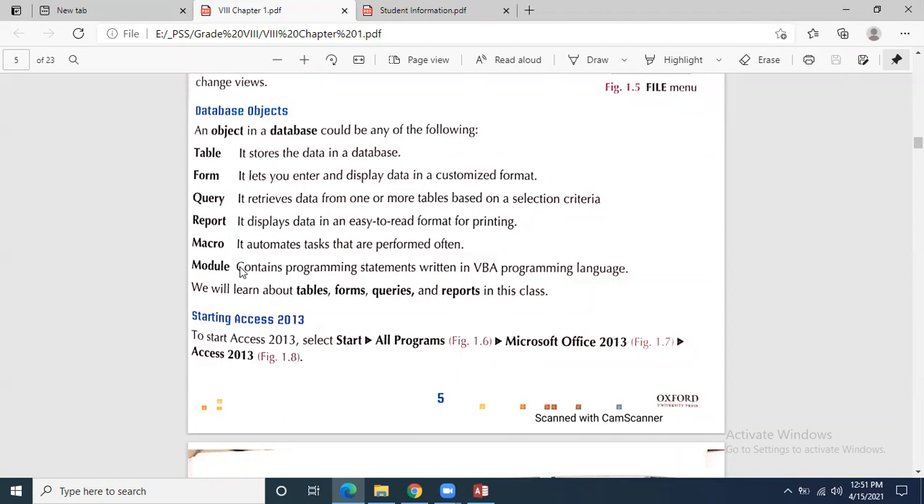You must know the names of the objects of Access. If a question comes asking what are the names of the MS Access database objects, you are going to say table, form, query, report, macro, module. You must know. Up to here, if you have any question, raise your hand and ask me right now.